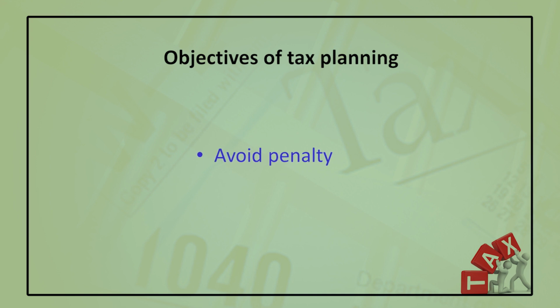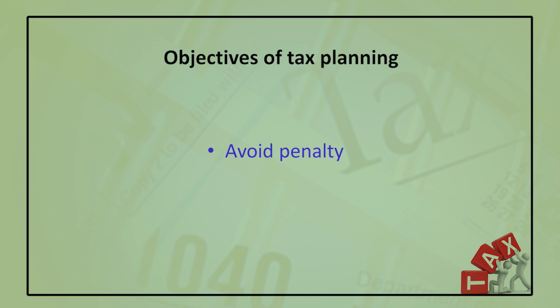And the last one is very important. We have learned the tax planning, we have learned the tax avoidance, and we have learned the tax evasion. But if we follow the tax planning in a proper way, because in defining the tax planning we have told that it is a plan chalked out to minimize our tax liability within the legal framework, we can avoid the penalty.